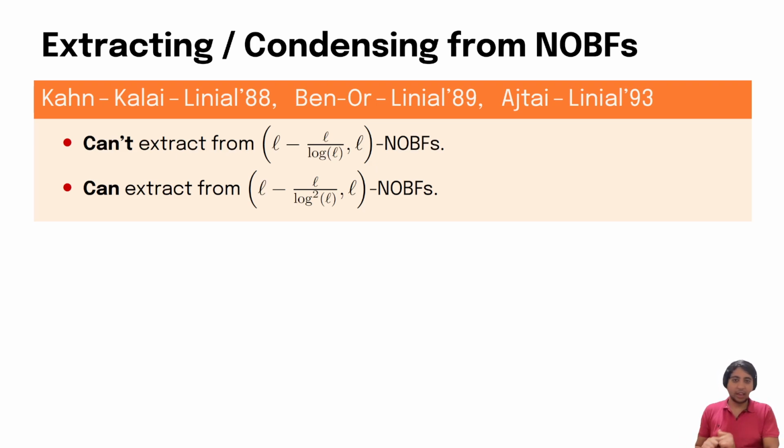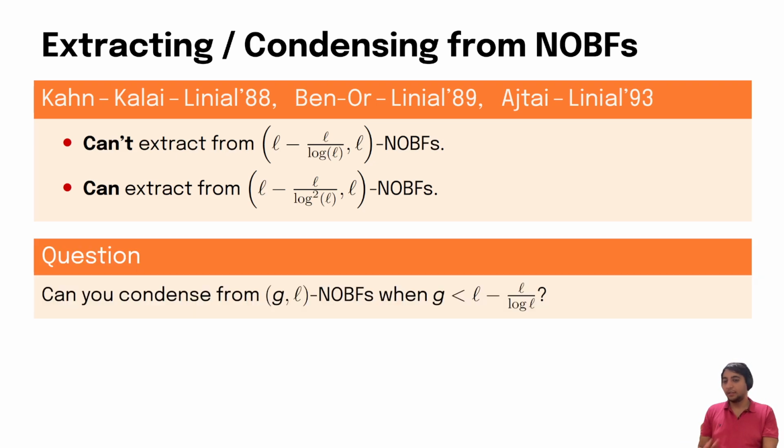And these sources have motivation in collective coin flipping, leader election, and other problems in distributed computing. And even this is wide open. We ask the question, is it possible to condense from NOBF sources in the regime where extraction is impossible? So when the number of good bits is less than L minus L over log L.